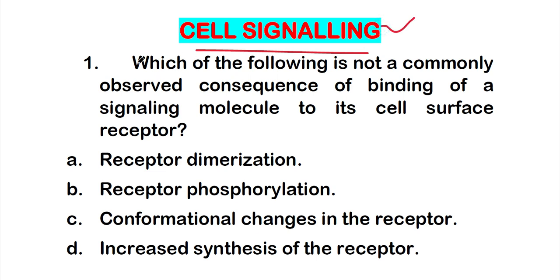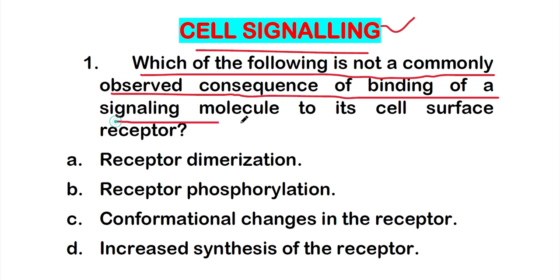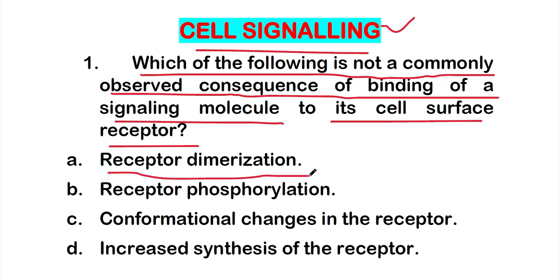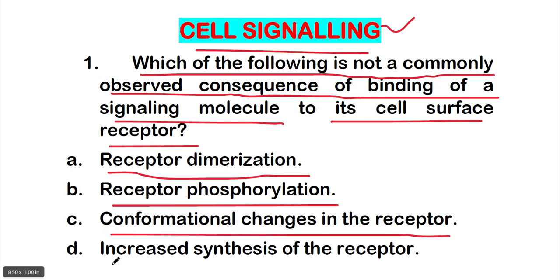The first question of this video is: which of the following is not a commonly observed consequence of binding of a signaling molecule to its cell surface receptor? So what is not common with the binding of a signaling molecule to its cell surface receptors? The options are: option A, receptor dimerization; option B, receptor phosphorylation; option C, conformational changes in the receptor; or option D, increased synthesis of the receptor.